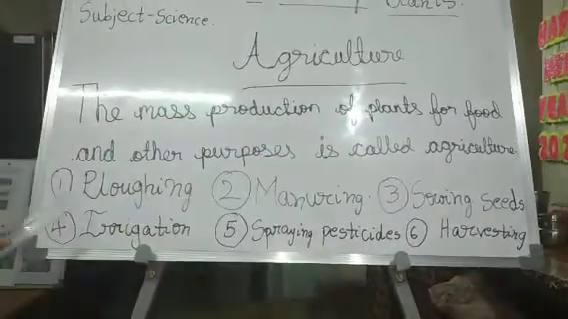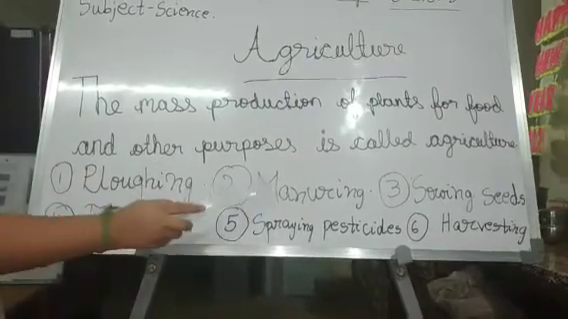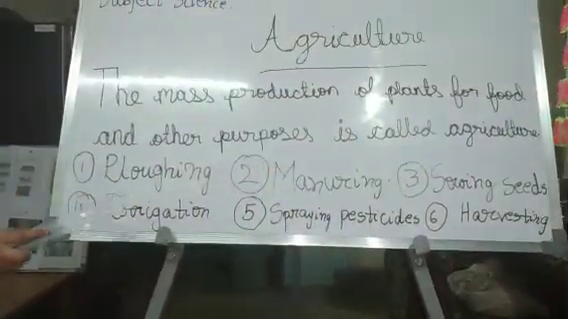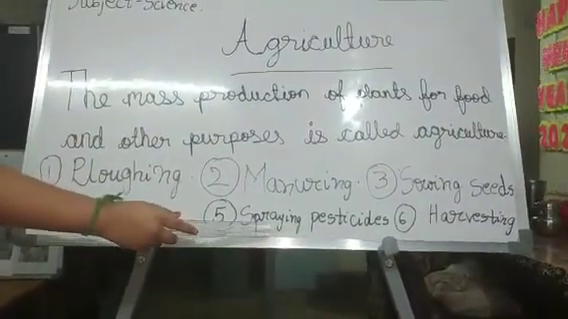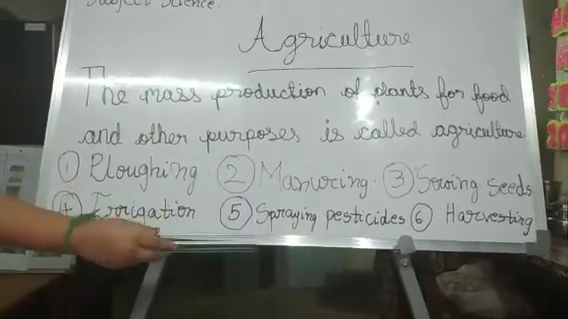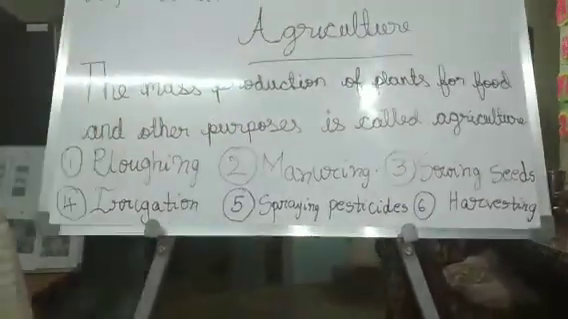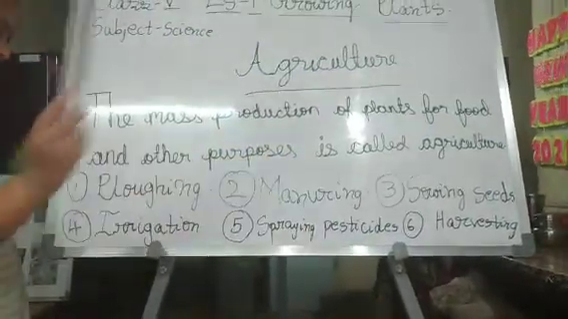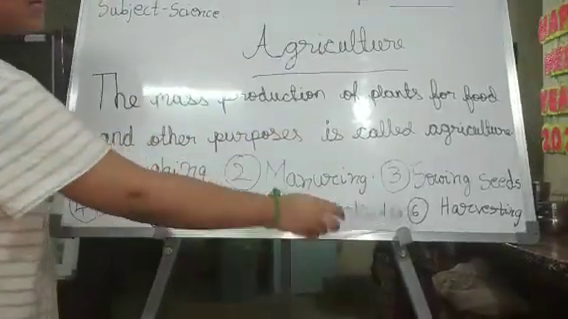In agriculture you have 6 steps, children. The first one is plowing, second is manuring, third is sowing seeds, fourth is irrigation, fifth is spraying pesticides, and the sixth one is harvesting. Okay, again I am repeating. Plowing, manuring, sowing seeds, irrigation, spraying pesticides, harvesting.